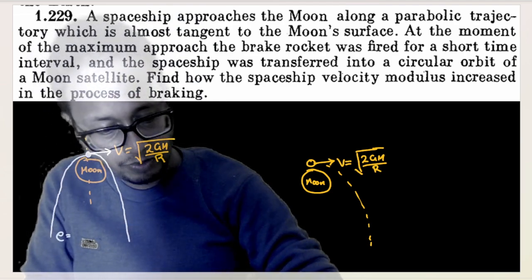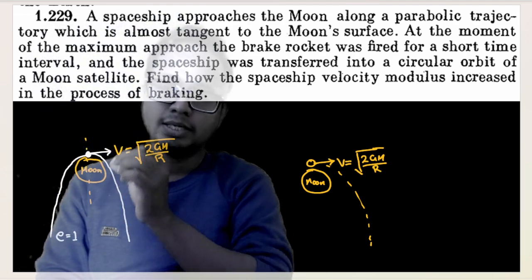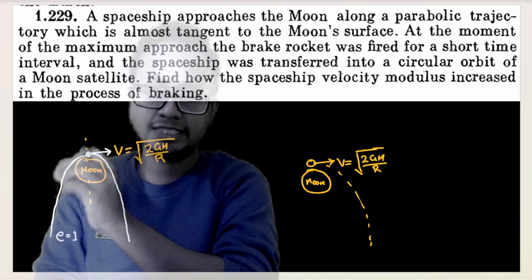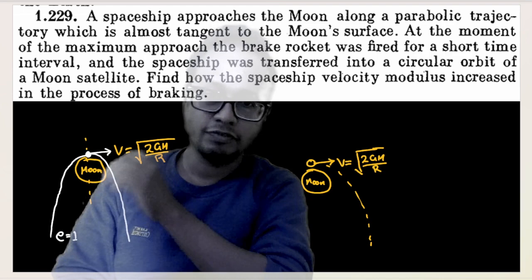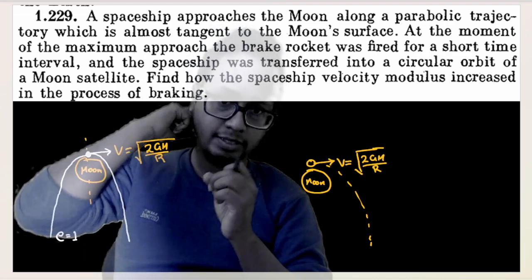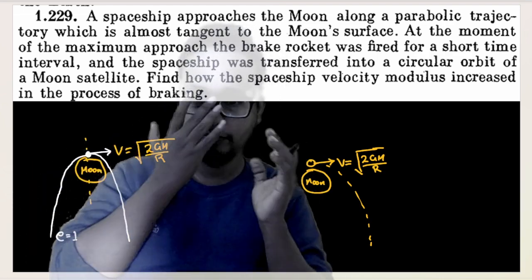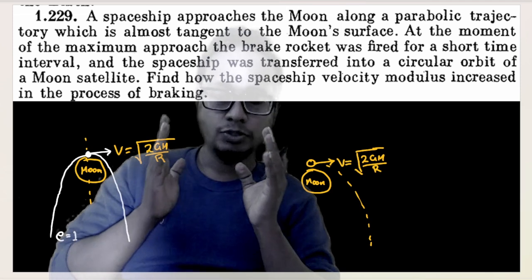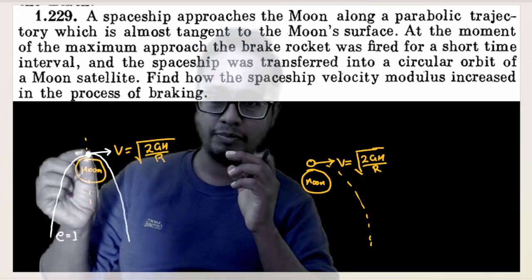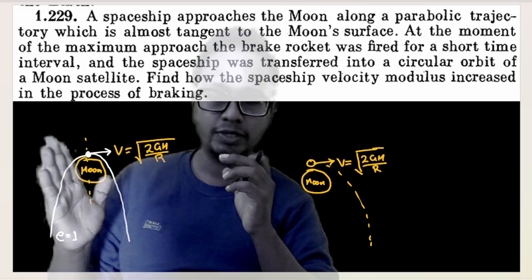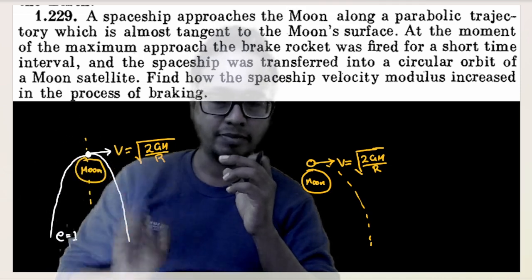When the value of eccentricity becomes 1, the satellite or the body escapes the orbit of the planet. That means it is no longer under the influence of the gravitation of the planet. This is the main concept here. Now, how did I obtain this? Total mechanical energy at infinity is equal to total mechanical energy here. If you do that equation, you get the velocity to be root of 2GM by R.